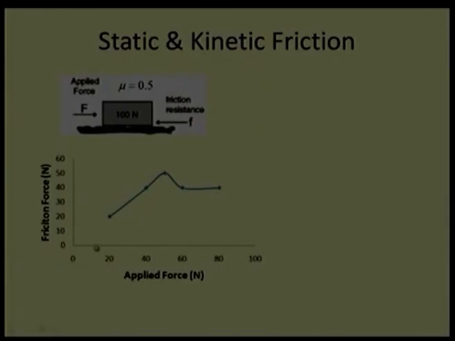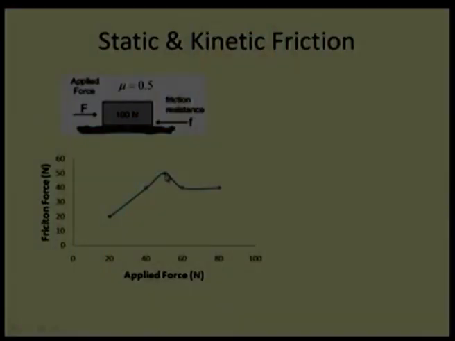In other words, friction force starts from 0, increases to the value mu times the normal force, and after that it may decrease in magnitude. These points belong to the static friction force, and this line belongs to the kinetic friction force.